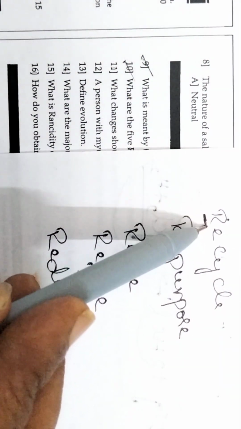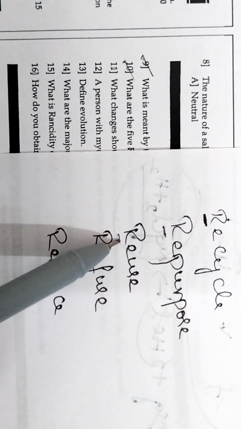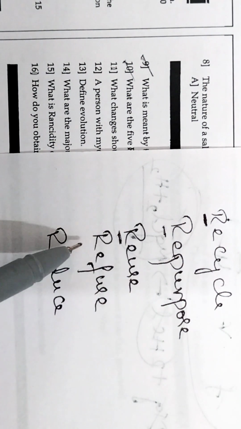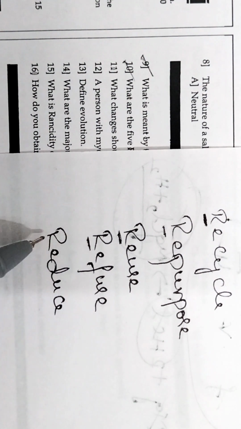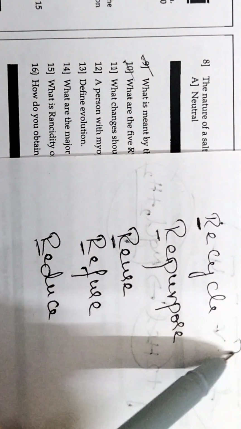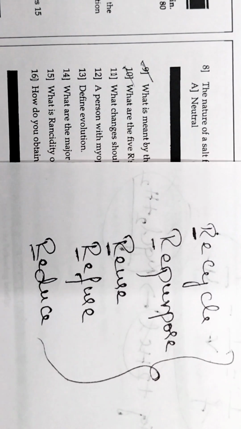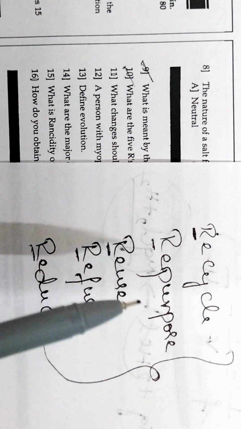The first R is recycle, second R is repurpose, third R is reuse, fourth R is refuse, and the fifth R is reduce. So these are the 5 R's we have to follow to save our environment.